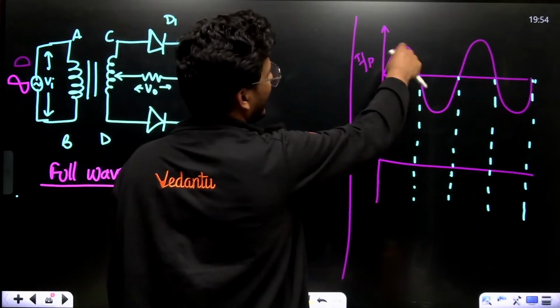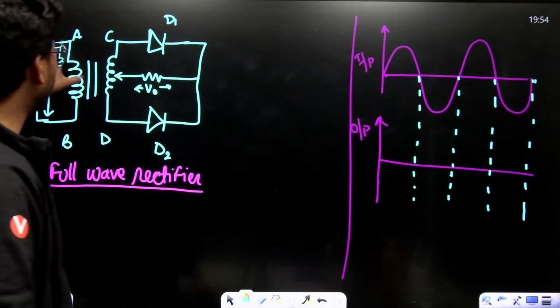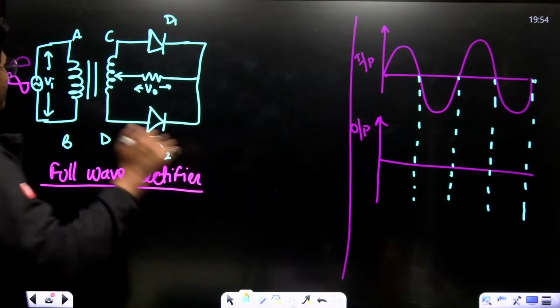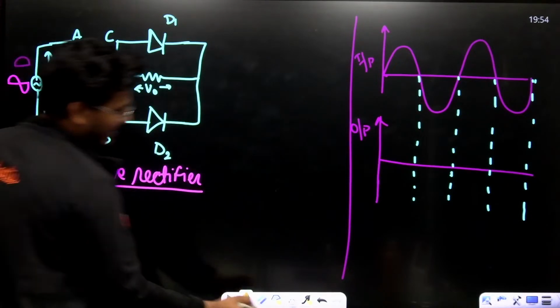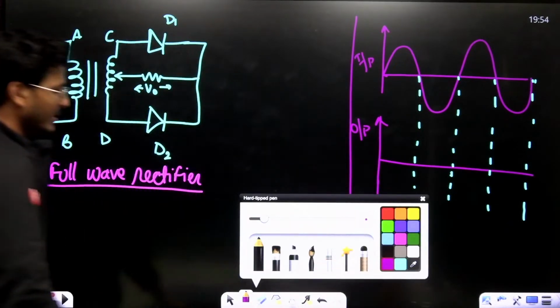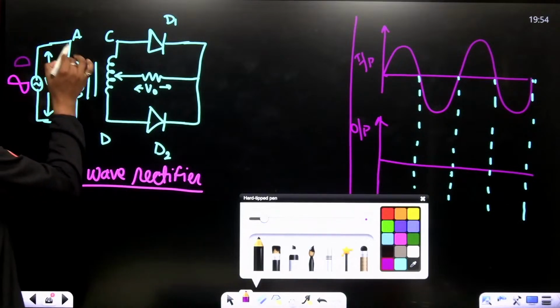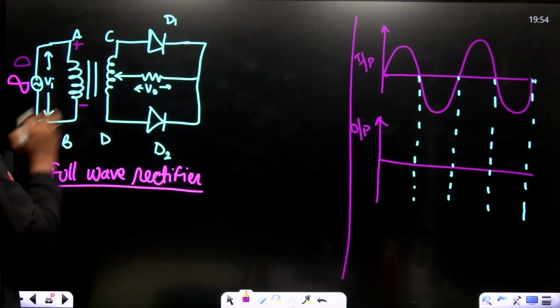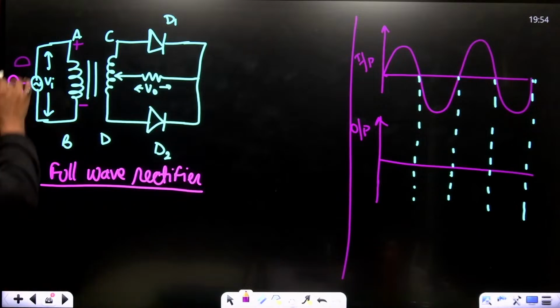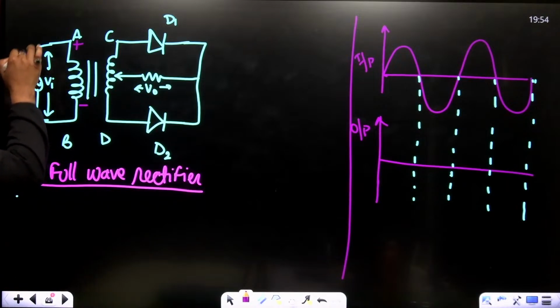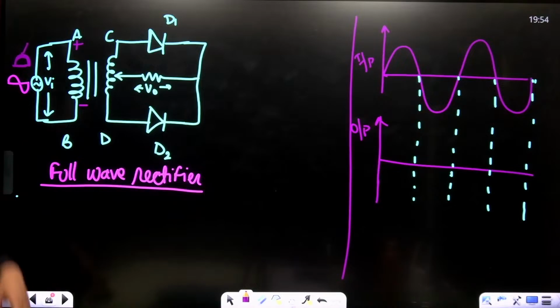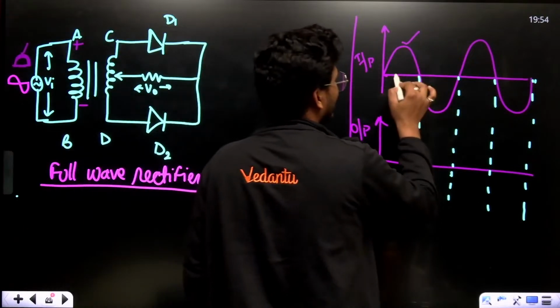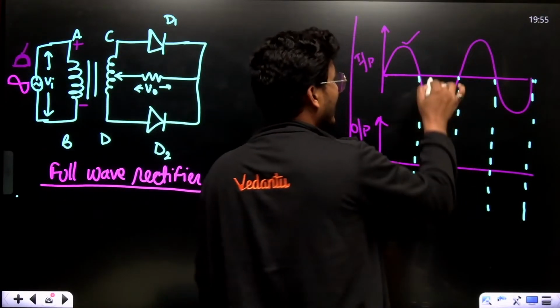As you see, if the positive half comes at the input Vi, just keep in mind the color combination. A is at higher potential, B is at lower potential, and likewise this is higher and this is lower potential.